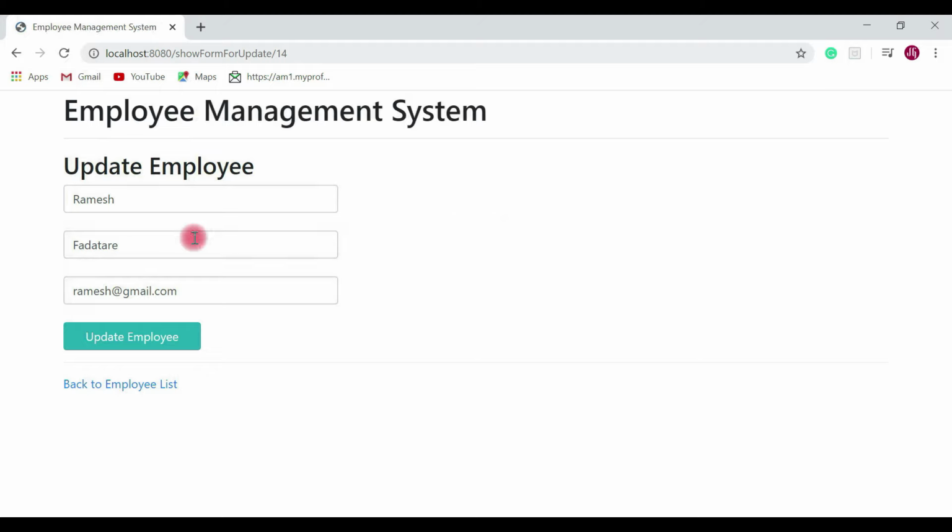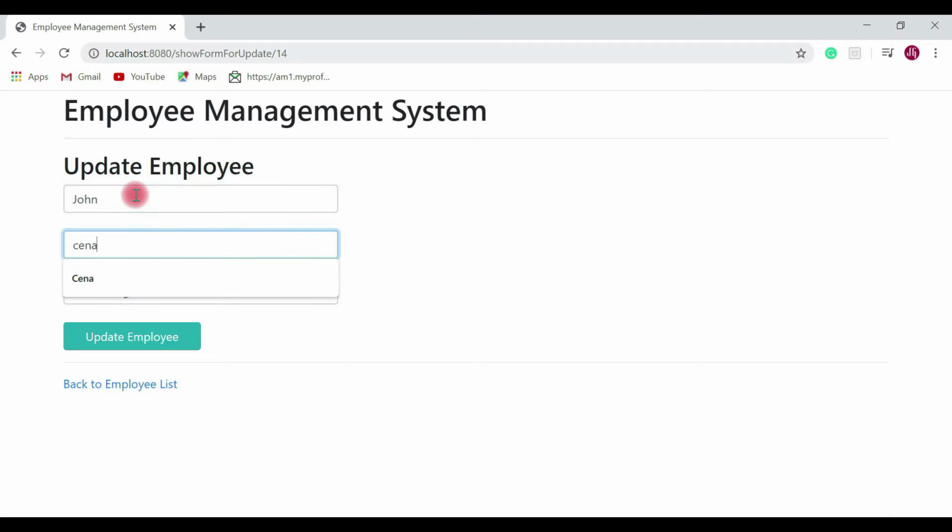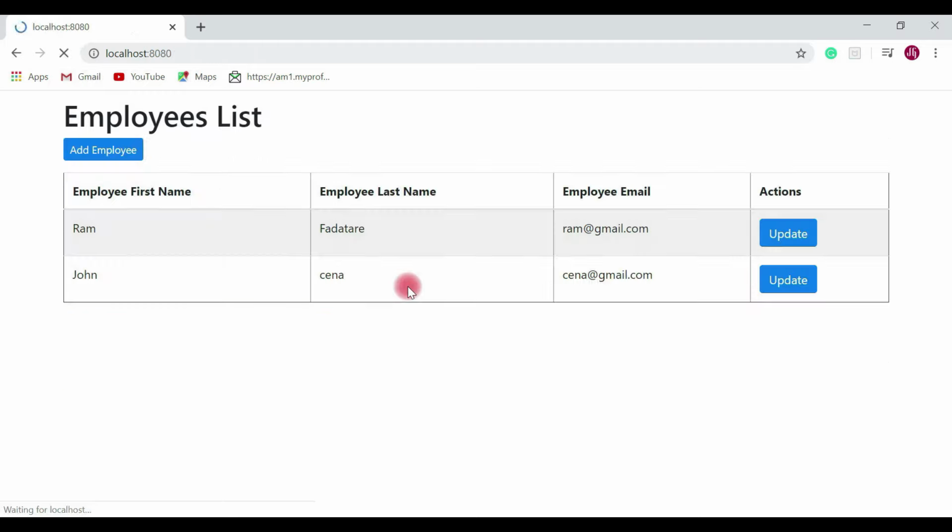Now let's go and update the employee. Let us change Ramesh to John, Fadare to Sina, and the email address to sina@gmail.com, and hit the update employee button. So look here, the Ramesh employee is updated. So these are the features we have implemented so far. Now what we'll do is implement the delete employee feature.